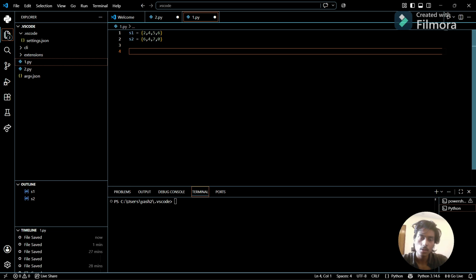And now if I want to concatenate them, I can't concatenate sets. Sets are mutable, but I can't concatenate them. But if I want to join those two sets into one set, I can use union here.